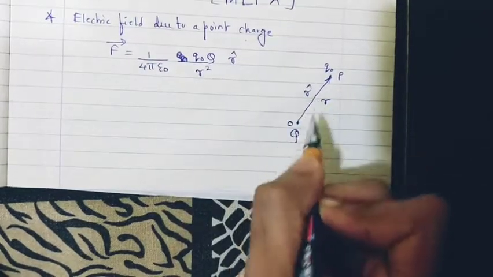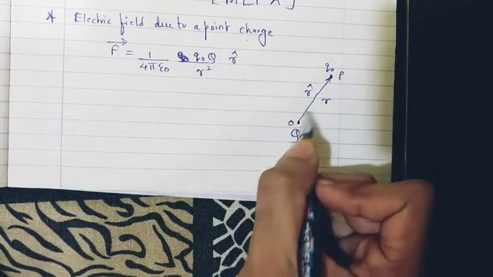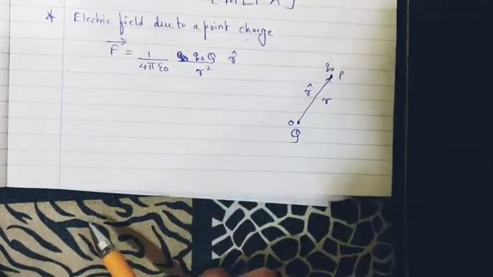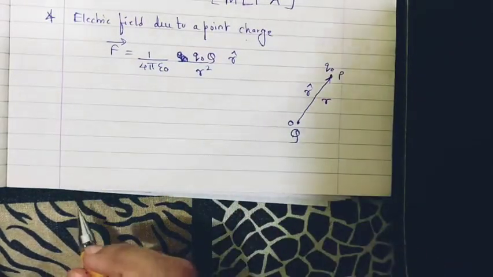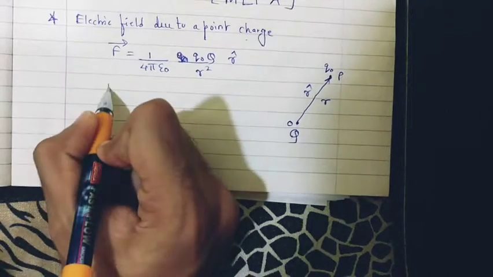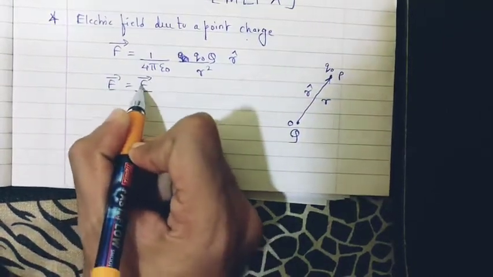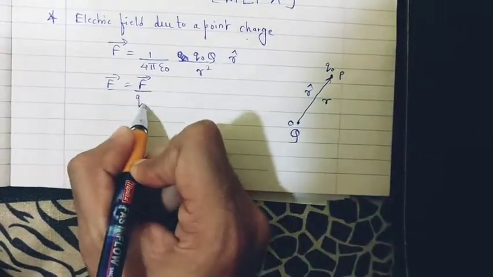R cap is a unit vector which points from Q to Q naught, which represents the direction. R cap is the unit vector in the direction from capital Q to Q naught. Now, the electric field formula is what? The electric field is given by F, the force exerted on the test charge, divided by the magnitude of the test charge, that is Q naught.